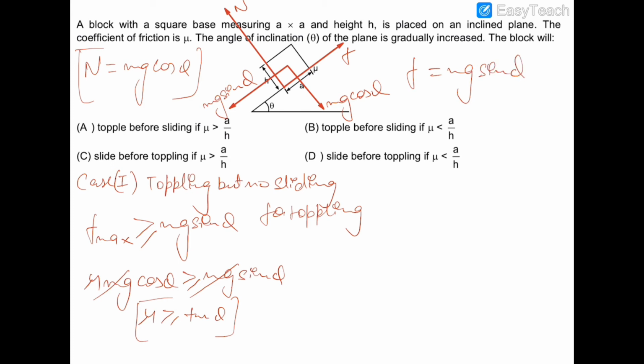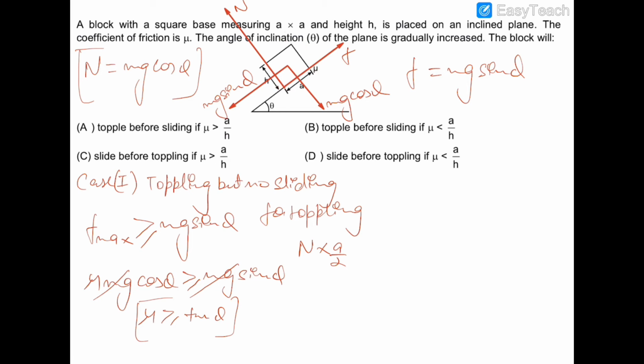So the normal reaction is creating a torque which is preventing the block from toppling, while friction is creating a torque which is toppling the block.